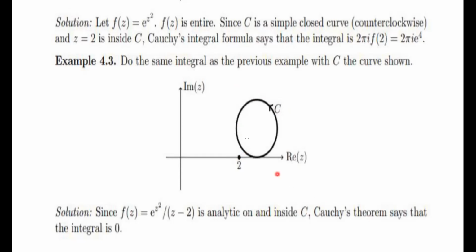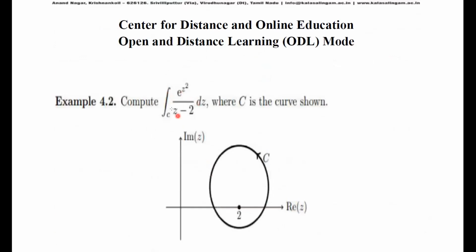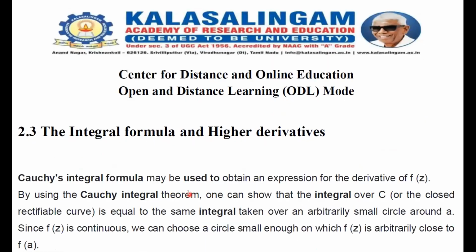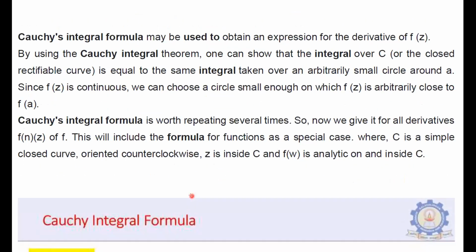Okay, so consider this integrand e to the power z square divided by z minus 2, and 2 is outside of this region, I mean the region bounded by this curve. Therefore using Cauchy's theorem, we can say that the function is analytic everywhere on the curve and inside the curve. Therefore we can conclude the integral will be 0.